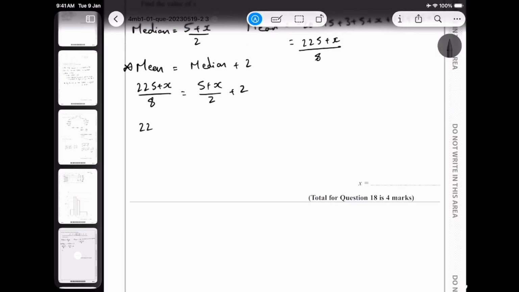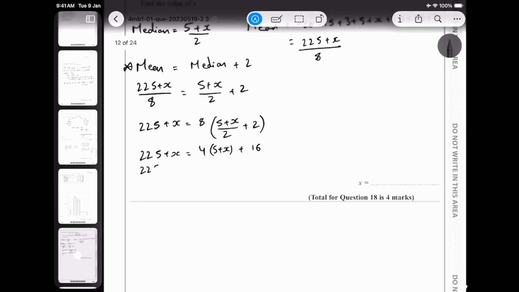All right, so I'm going to get 225 plus... or what we can do is this. We can multiply by 8, so 8 times (5 + x)/2 + 2, and then I'm going to get 225 + x is equal to 4(5 + x), because the denominator gets cancelled out, plus 2 eights are 16. So that's what I get. And then now I just try to expand and simplify.